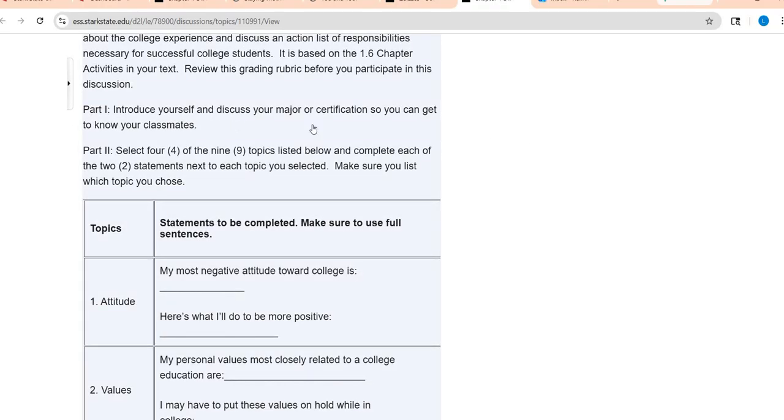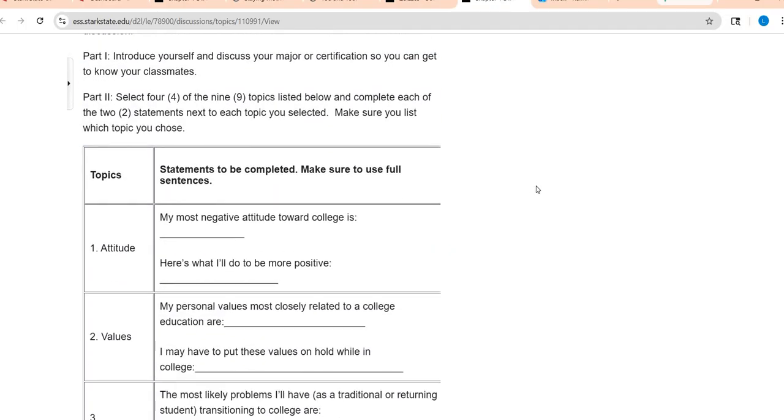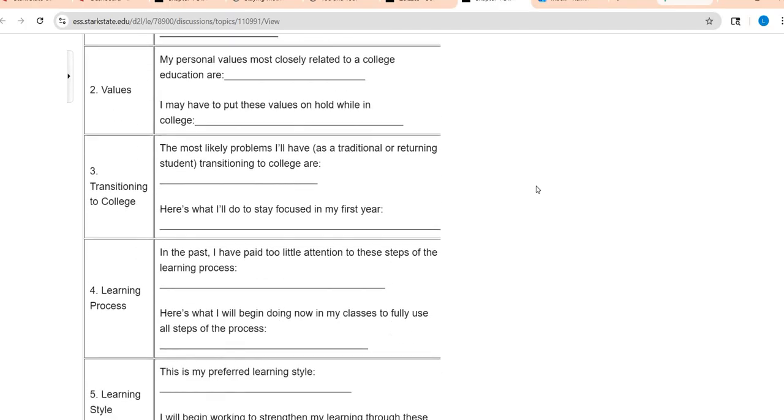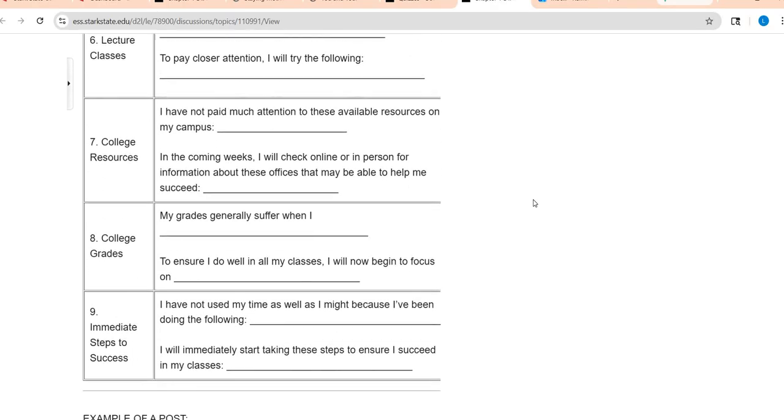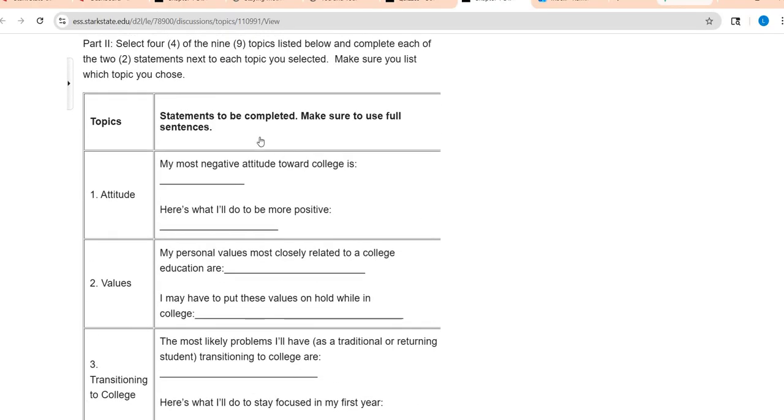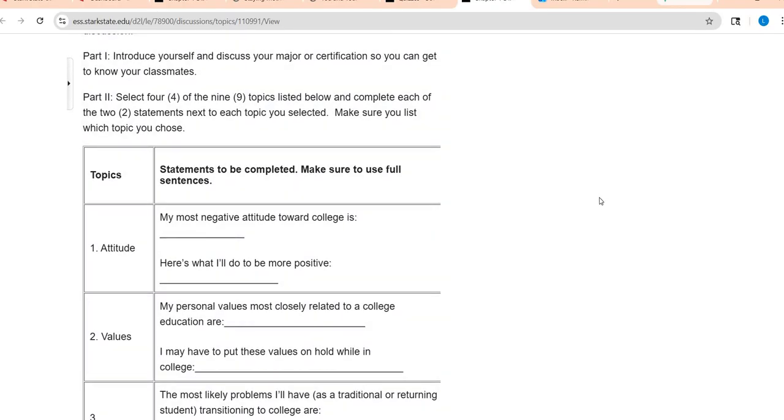Here we go. Part 1. You're going to introduce yourself to the class. So tell us a little bit about what you're going to school for, what is your major, what is your certificate, just a little bit about your name, if you go by something different than maybe what's posted, like a sentence or 2. Part 2 is like the meat of the prompt. So you're going to take a look. There are 9 topics here. Scroll down, you can see there's 9 of them. You are going to choose 4 of which to respond to.